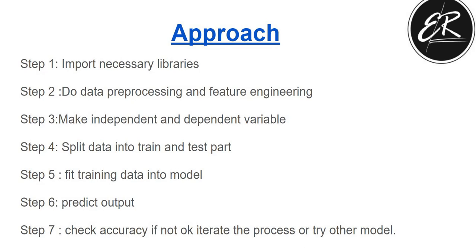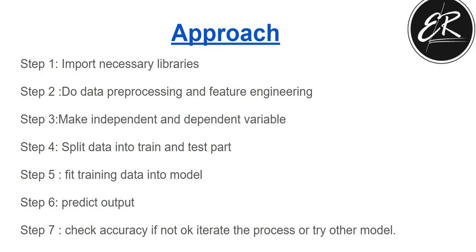After that, we have to make the independent and dependent variables. The independent variable is our input variable, and the dependent variable is our output variable. Then we split our dataset into training and test parts with the help of the Python library sklearn. From sklearn, we have to import train_test_split.